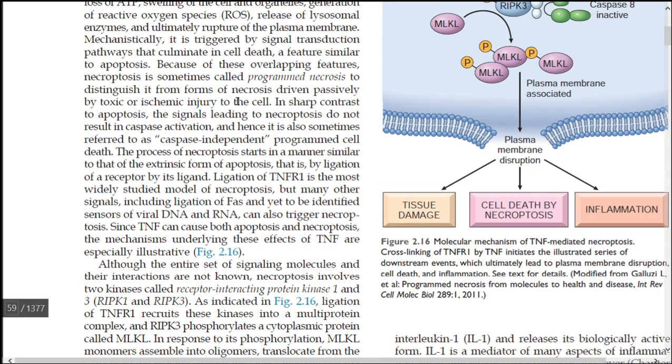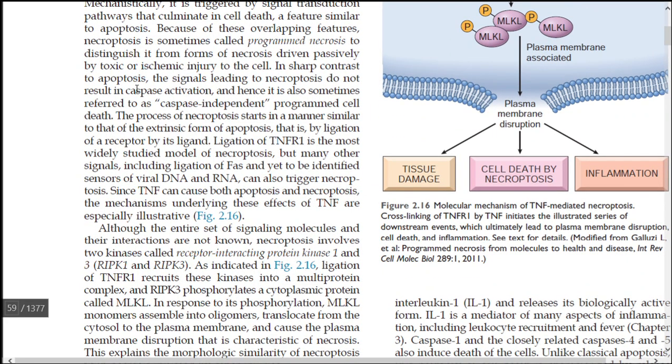But in contrast to apoptosis, the signals that lead to necroptosis do not activate caspase enzymes. That is very important. There is signal transduction taking place in both apoptosis and necroptosis, but the caspase enzymes are not activated. Therefore, necroptosis is also called caspase independent programmed cell death.